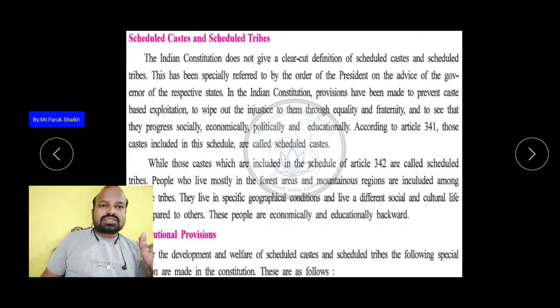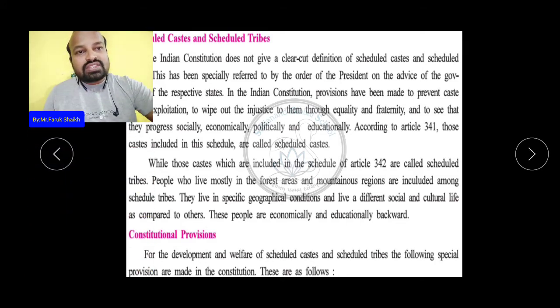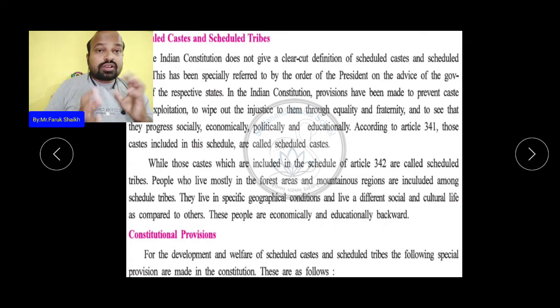For the progress of these people, our government has made some provisions. The castes included in Article 341 are called Scheduled Caste, while those castes included in Article 342 are called Scheduled Tribe.